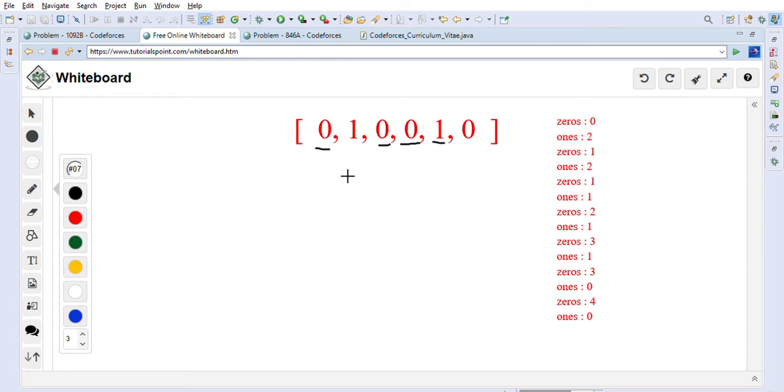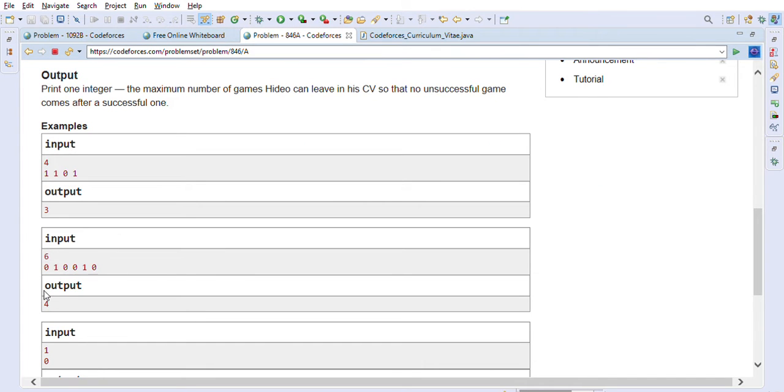Another solution that Hideo can go with is he can put all zeros here, so 0 0 0 and this 0, so 0 0 0 0. There is no 0 coming after 1, these are all zeros basically, 4 zeros. So the maximum number of games he can put is 4. These are the two combinations I showed you, so you can see the output is 4.